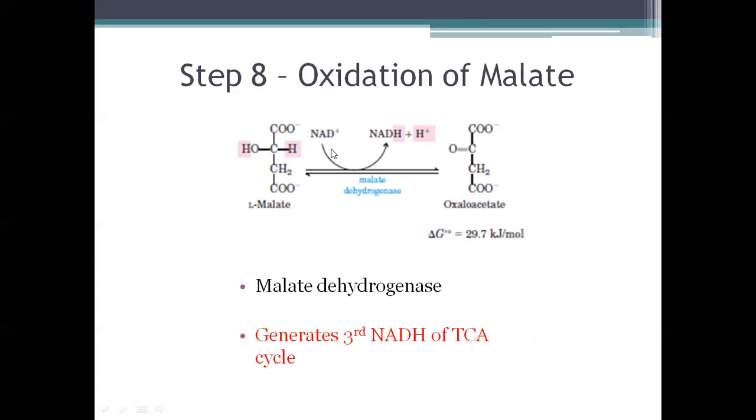The coenzyme here is NAD, another NADH is being produced, and so this generates the third NADH of the TCA cycle. So again, 2.5 ATPs are being produced here. And the final product is oxaloacetate. So after this, the cycle begins again, that oxaloacetate will combine with acetyl-CoA to give citrate.